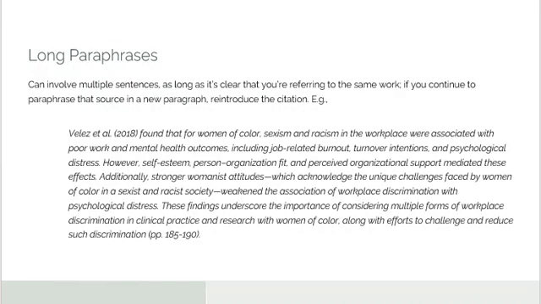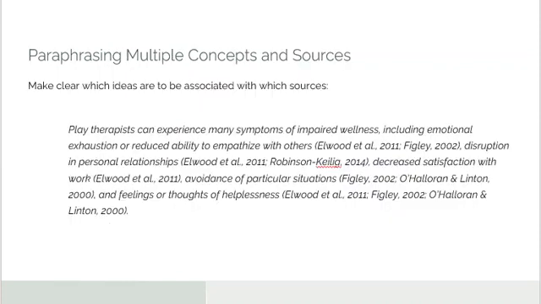Long paraphrases and multiple sources. If you're paraphrasing the same source over several sentences, you don't need to repeat the citation every sentence, as long as it's clear that you're still referring to the same work. But if you start a new paragraph, reintroduce the citation. When summarizing multiple studies, make sure it's clear which findings belong to which authors. The example on this slide on play therapists demonstrates this well.